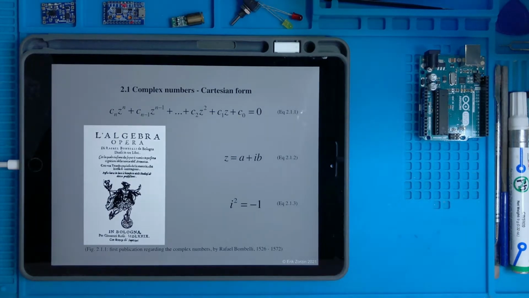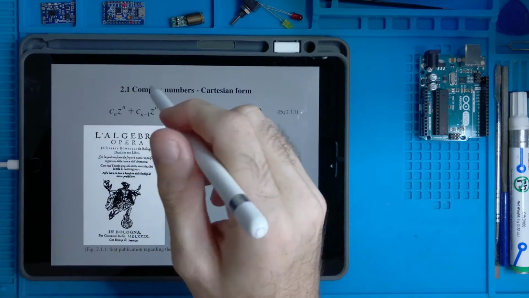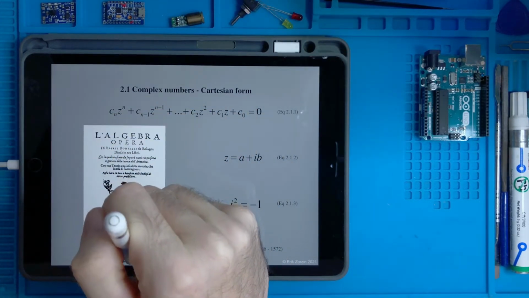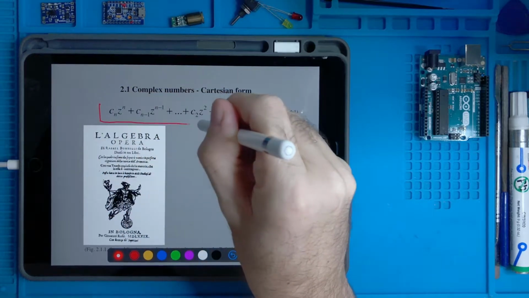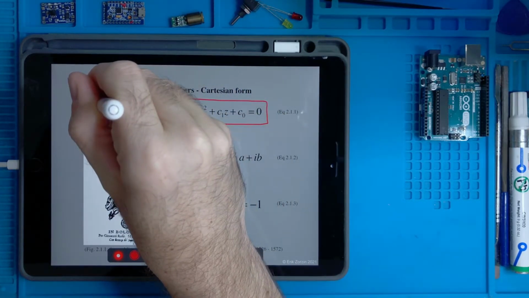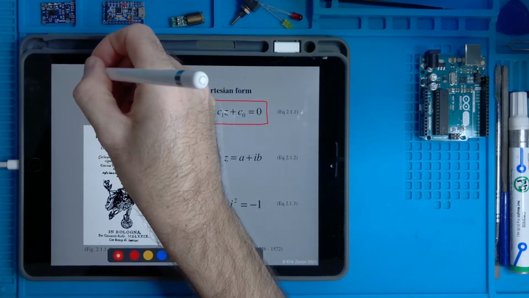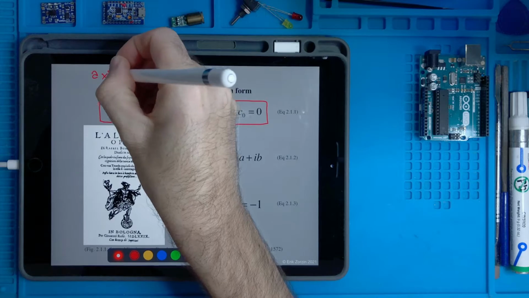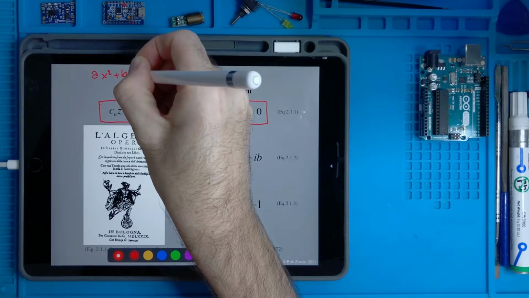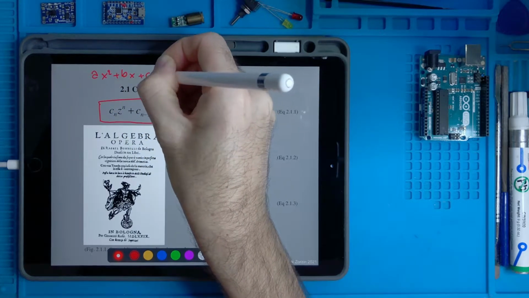Complex numbers are numbers which have been invented at a certain point in order to solve this type of equations, so-called polynomial equations. Actually, we may know this type of equation: ax squared plus bx plus c equals 0.